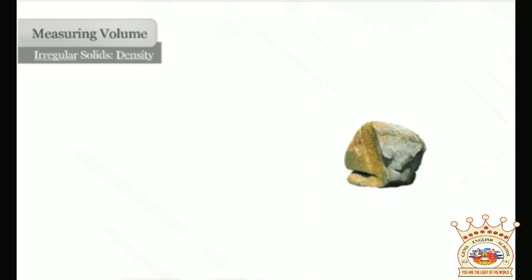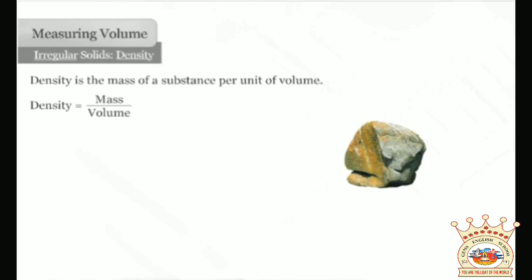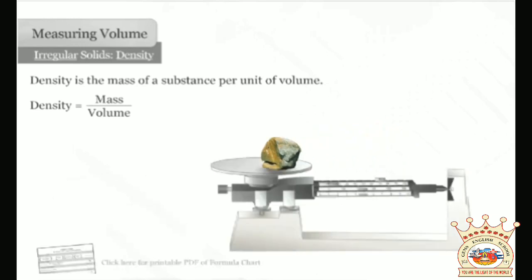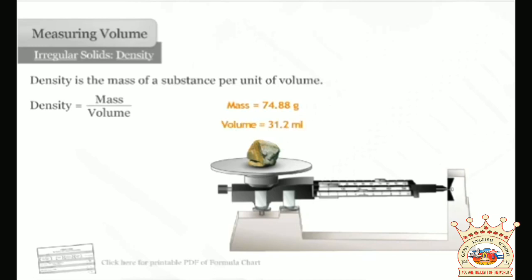And then we know density equals mass by volume. Previously we derived the value of volume, then we need to find the value of mass. As we know, the mass can easily be calculated by use of a beam balance. Let the mass value be 74.88 gram.